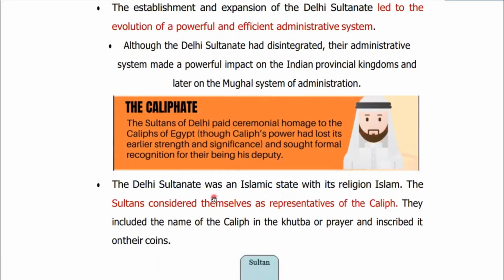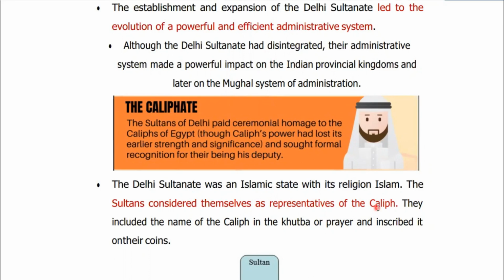As you do know, the Sultans of Delhi supported the spread of Islamic law, right? And it was an Islamic state. We call it Islamic political development in India under the Delhi Sultanate. So the Sultans of Delhi considered themselves as representatives of the Caliph, right? The Caliph was the supreme head of the Islamic people in the world.